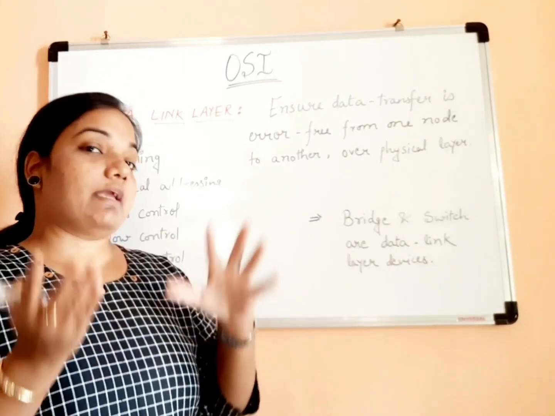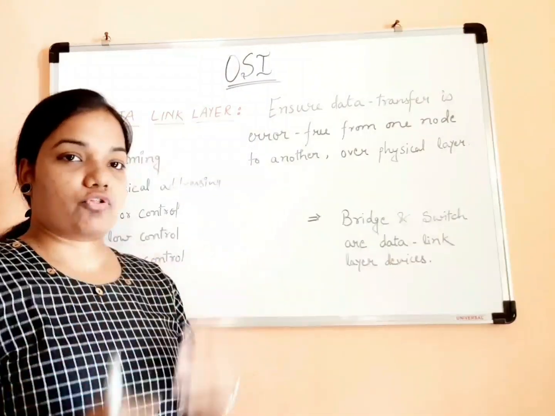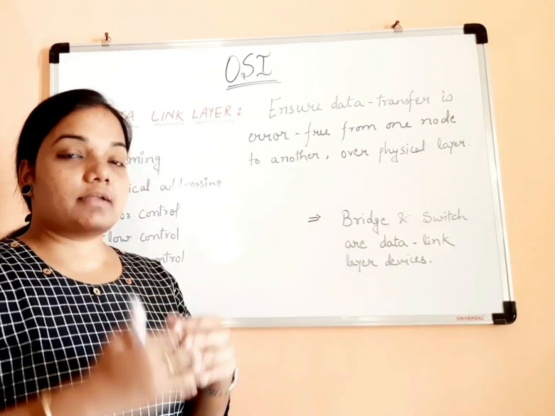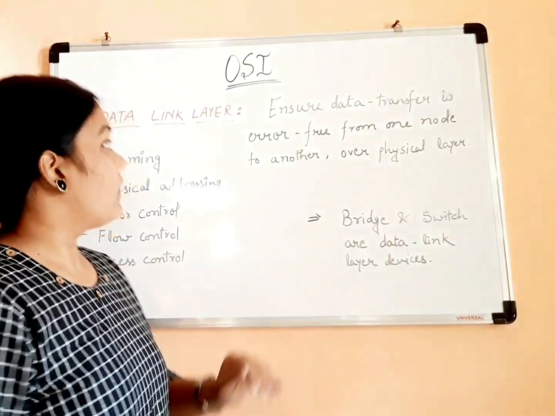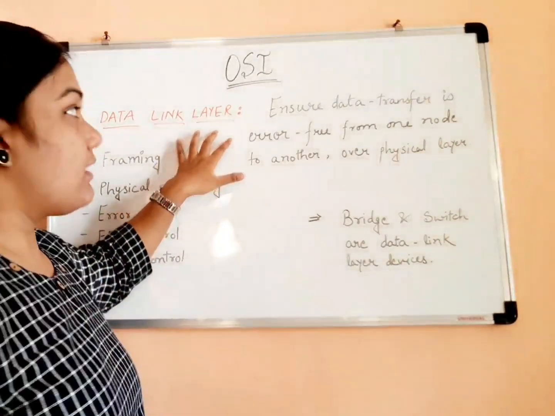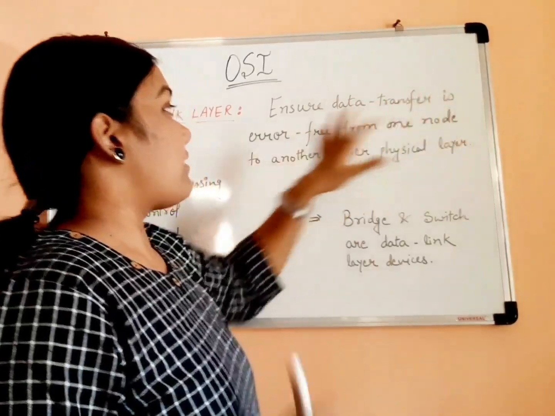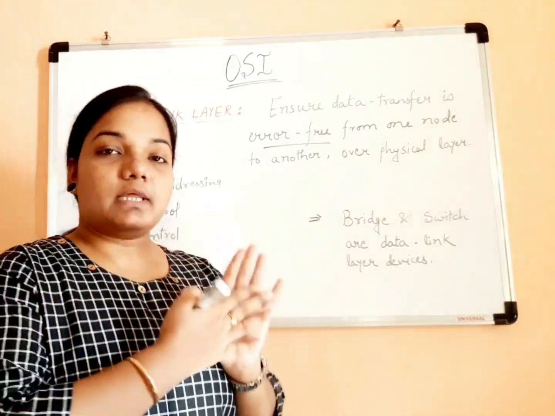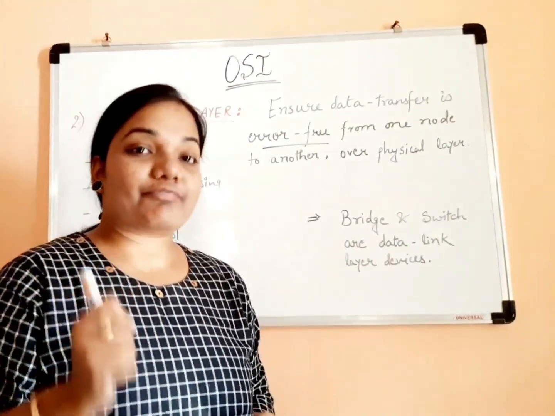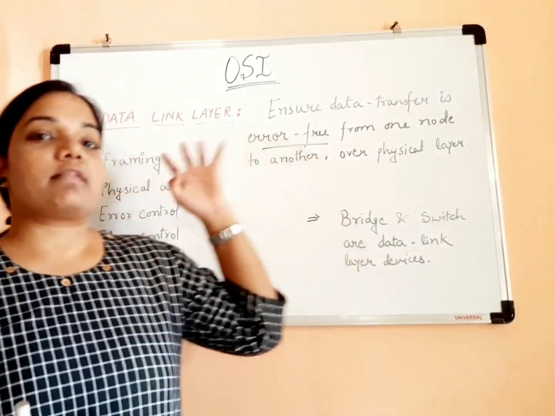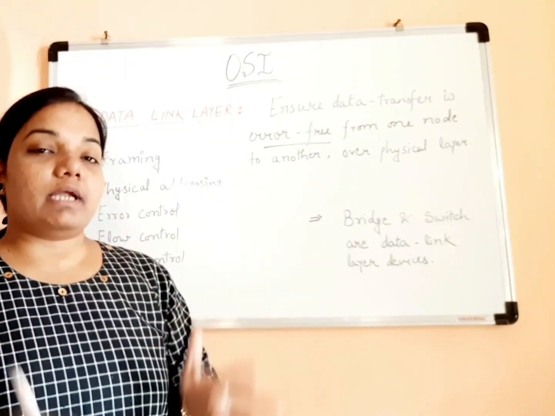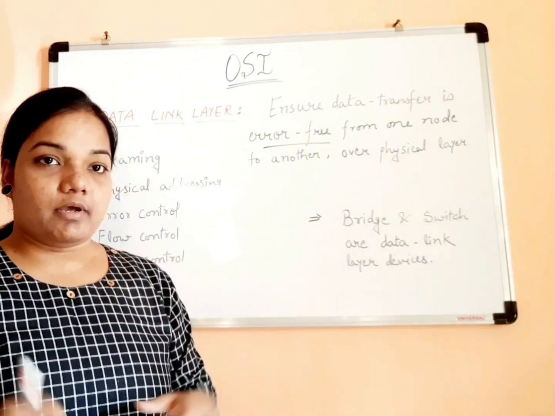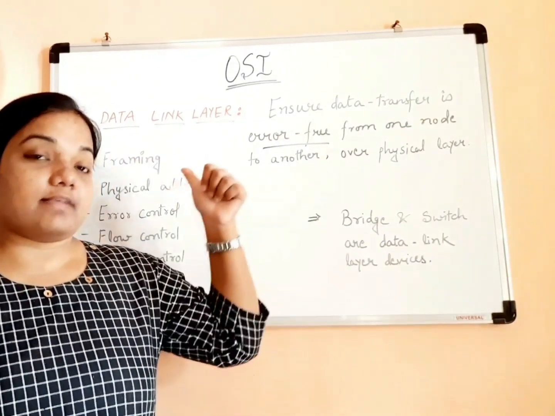As I have explained at the time of the email flow also, the main task of the data link layer is that if there is any error in the physical layer, it is detected by the data link layer. What mainly the data link layer does is ensure data transfer is error free from one node to another over the physical layer. So at the time of transmitting the data from the physical layer, if there is any error, it is detected by this data link layer, and if the data is full of error, it just discards that data and tells it to transmit again. Fine. So that is one of the most important tasks that the data link layer does.